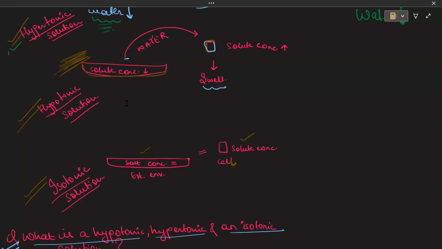Now, who can explain all these three situations to me? Hypertonic, hypotonic, and isotonic. Who can explain? Come on, tell me who can explain.